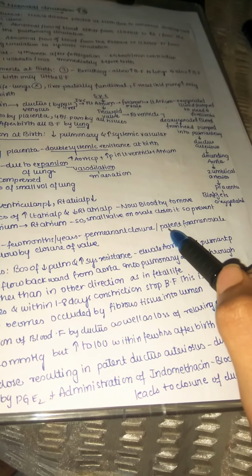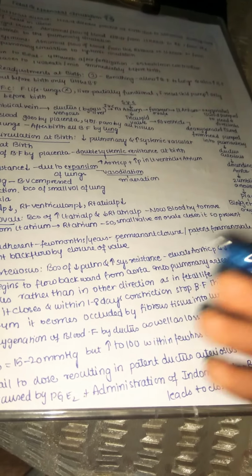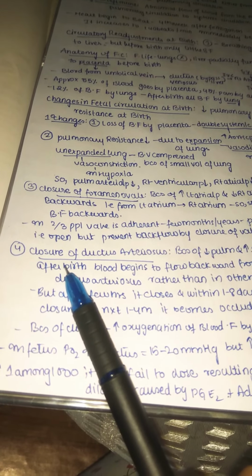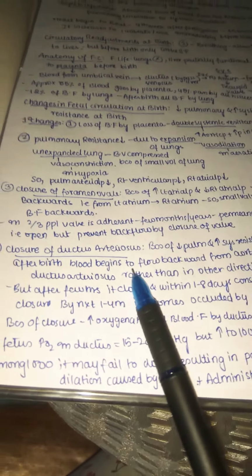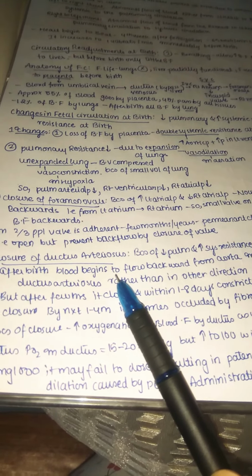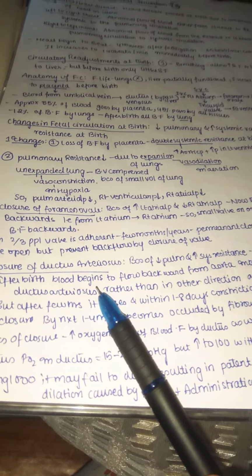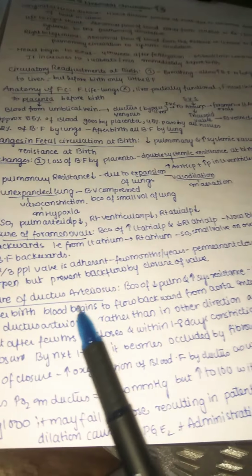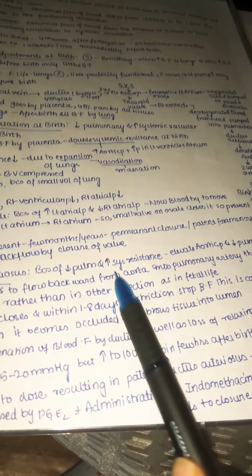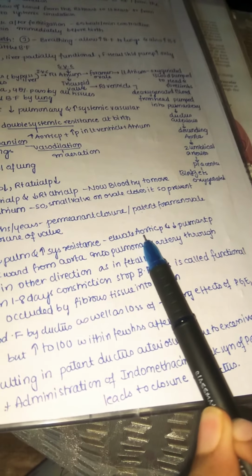But even if it is patent, if there is no backflow of blood from left atrium to right atrium, then it is okay. So now let us see the fourth reason after the birth, which is closure of the ductus arteriosus. Where is the ductus arteriosus? It is connecting the pulmonary artery to the aorta, right? So now even this closes after the birth because of decrease in pulmonary and increase in systemic resistance. Because of this there is higher aortic pressure and lower pulmonary artery pressure.